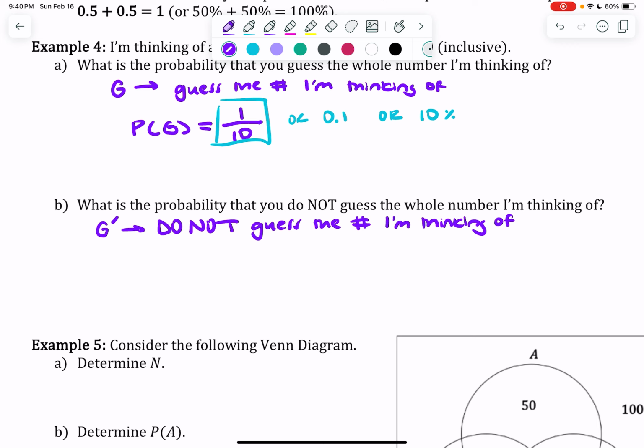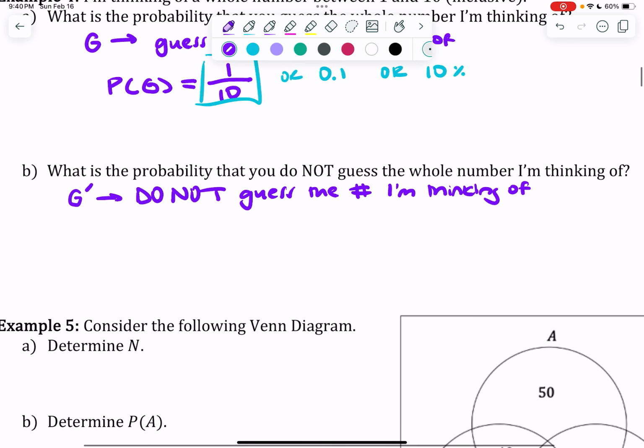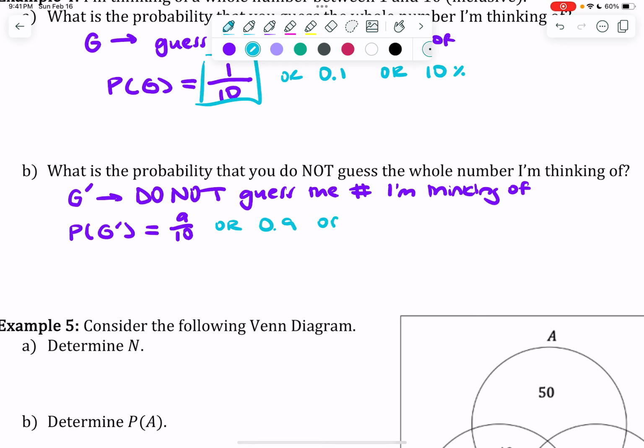Now, the fun thing is I can figure out the probability of not G in a bunch of different ways. Way number 1 is the way we've always been doing it. You're guessing one of the numbers, which means 9 of those existing 10 numbers are not correct, which means I have a 9 out of 10 chance of guessing it incorrectly, or 0.9 or 90%. For this example, quite honestly, that number is very easy to calculate. The probability is not very complex.